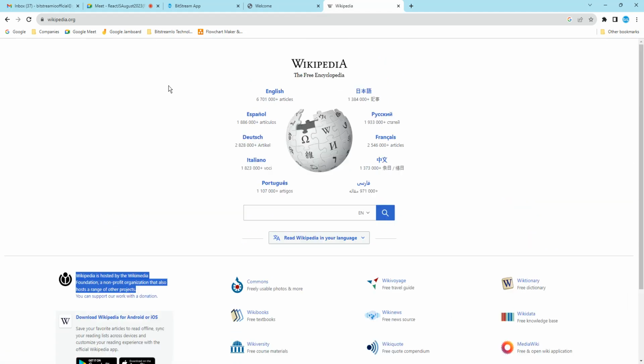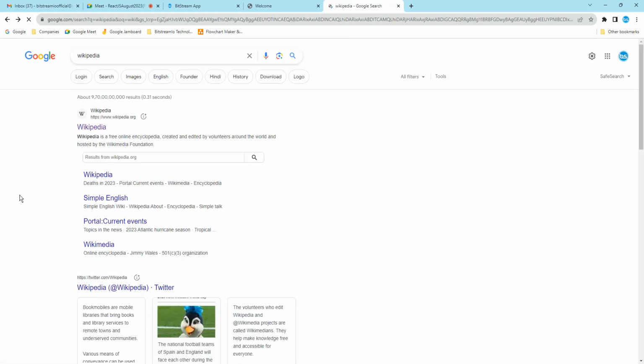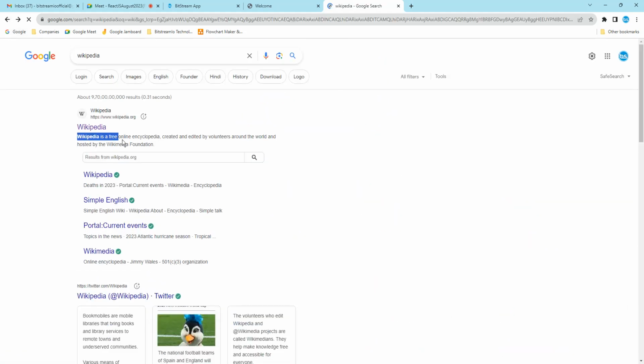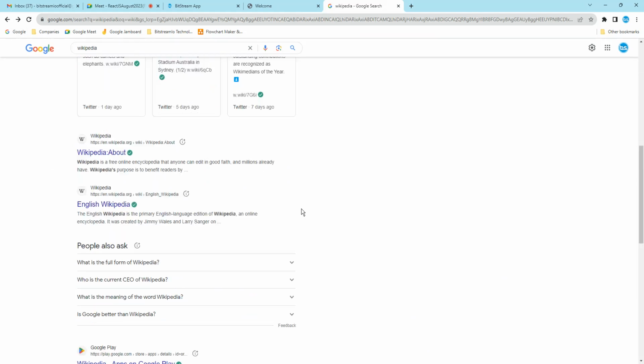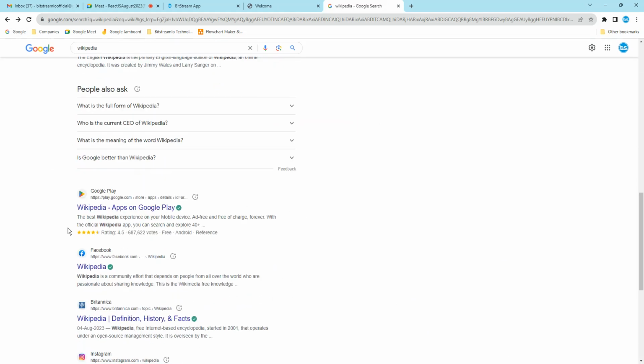Such scenarios will come. I will show you one. See, this is the text, all those things, this is the paragraph. But here Wikipedia is highlighted. Why? Because they used bold text. It depends on the scenario. See here, Wikipedia. So if you want to highlight something, you use bold text.